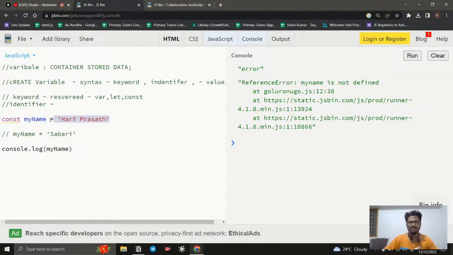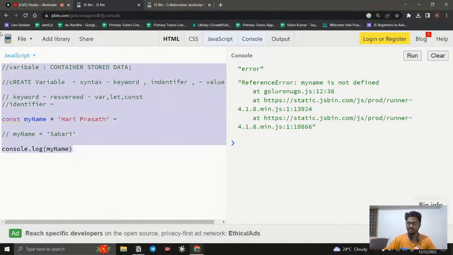The third one is going to be the value, the thing after the equal to, you know that. What is the other name for value? We can say data, right? So data is the other name for value. This data has so many types. For example, it may be a string, like a word, or a number, or true and false boolean values, or some other things. So data may be anything. I cannot say data must be a string or data must be a number. We cannot say that, right? So the next topic we're going to see is data types: what data types are available to store data inside JavaScript variables. That is going to be the next topic.